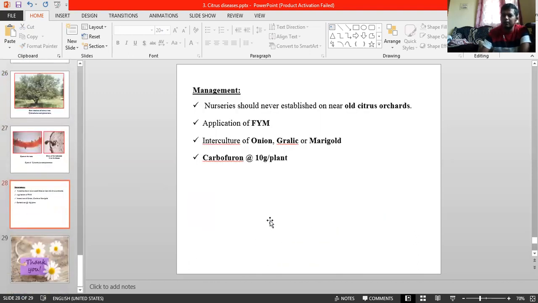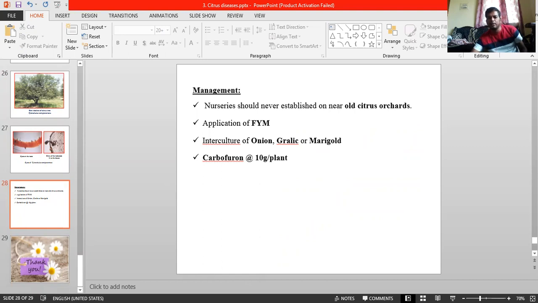Coming to the management, a nursery should never be established near an old citrus orchard. Apply FYM for healthy growth. Intercultivation of onion, garlic, and marigold can inhibit the pathogen inoculum. Apply carbofuran 10 gram per plant. Carbofuran manages it completely. Okay. This much regarding citrus diseases.